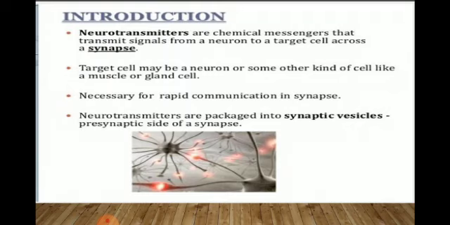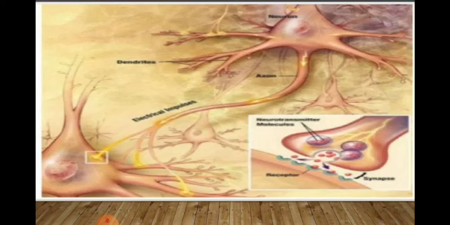Neurotransmitters are present inside synaptic vesicles, which are present in the presynaptic membrane of the synapse. Here is a pictorial view of the processing of neurotransmitters in the synapse.